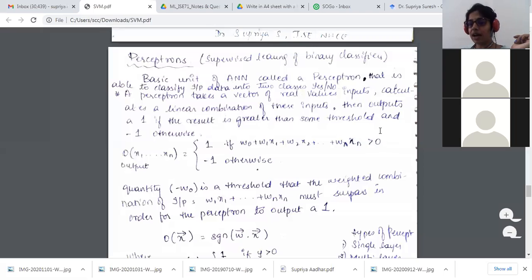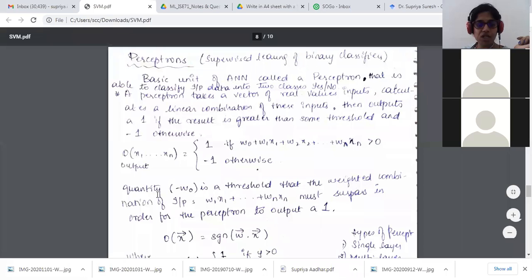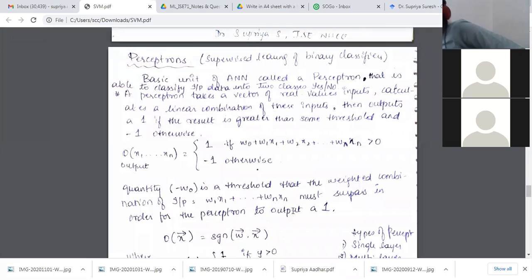This is my criteria, a threshold value. If it satisfies that threshold value, it is obviously going to be 1. If it is not, it is -1. A simple interpretation, whatever we are trying to go ahead with the diagram: the quantity W0 is a threshold that the weighted combination of inputs must surpass in order for the perceptron to output a 1.